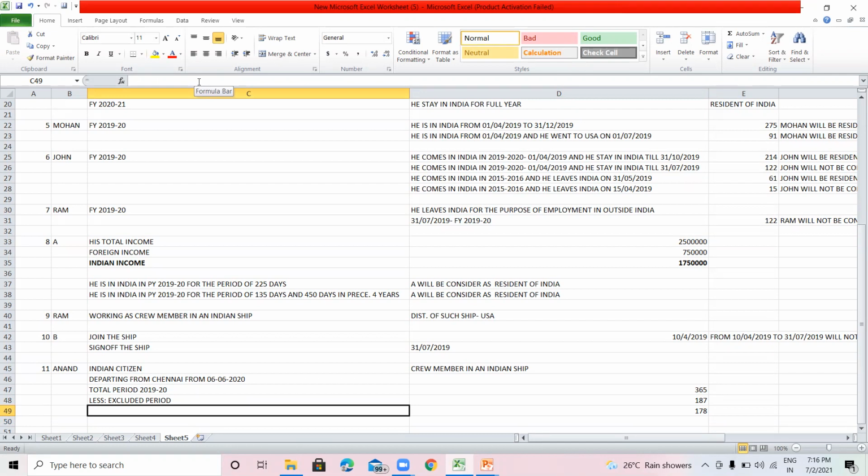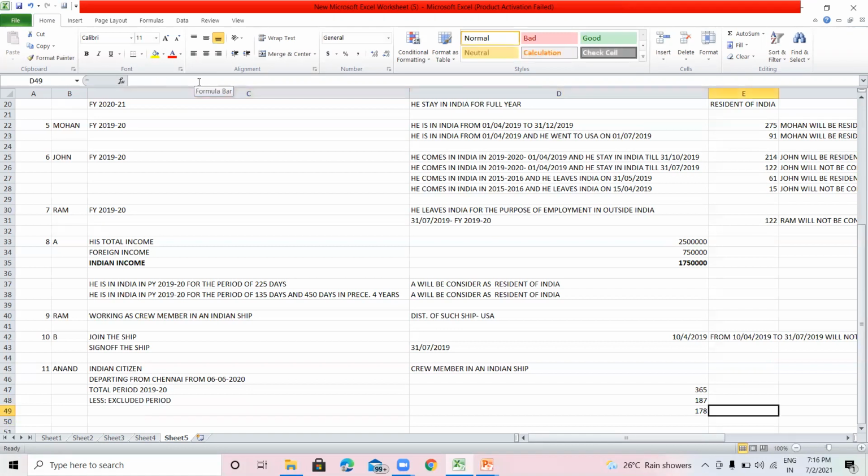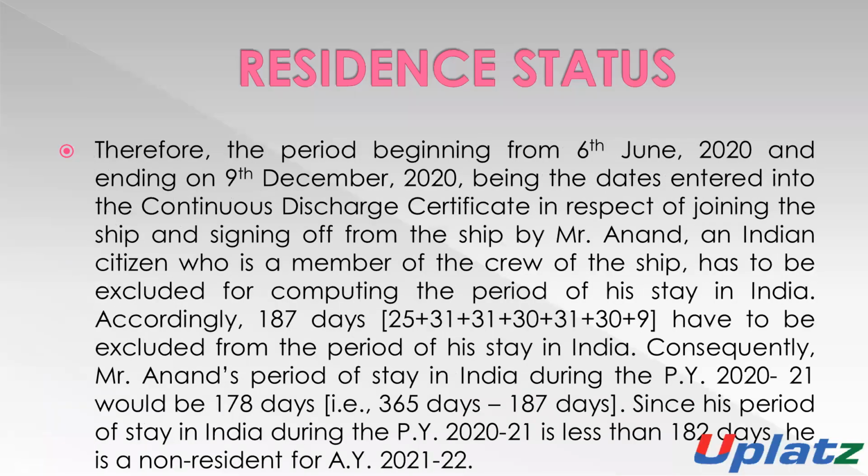Then he will not be considered as a resident, because if he stays in India in the previous year for 182 days or more, then he will be considered a resident. But in this situation, he stays in India only for 178 days, which is less than 182 days, so he will not be considered a resident of India.